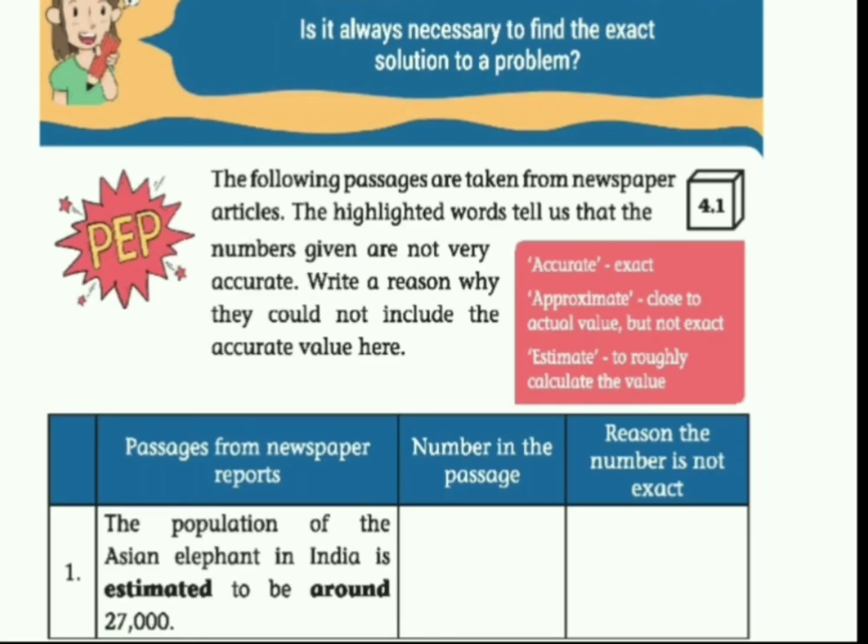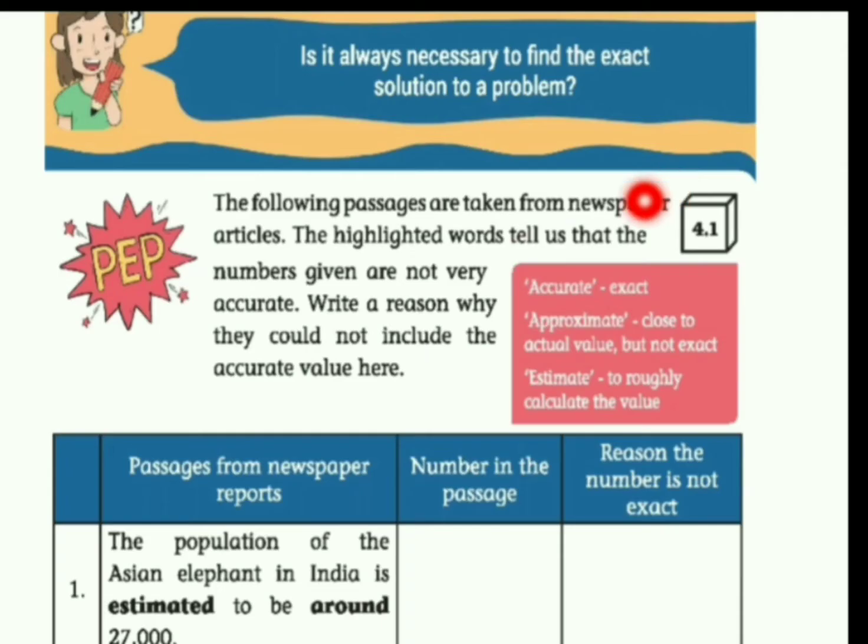Okay, now just take page number 89. Is it always necessary to find the exact solution to a problem? No. In certain situations we can't find the exact solution. Right. So just write the answer as no. Now just see, the following passages are taken from the newspaper article. So some passages are here and some words are highlighted also. And the numbers given are not very accurate and we have to write the reason that could not include the accurate values here. So we have to write the number and we have to give the reason why it is not exact. So first question I am going to read out here.